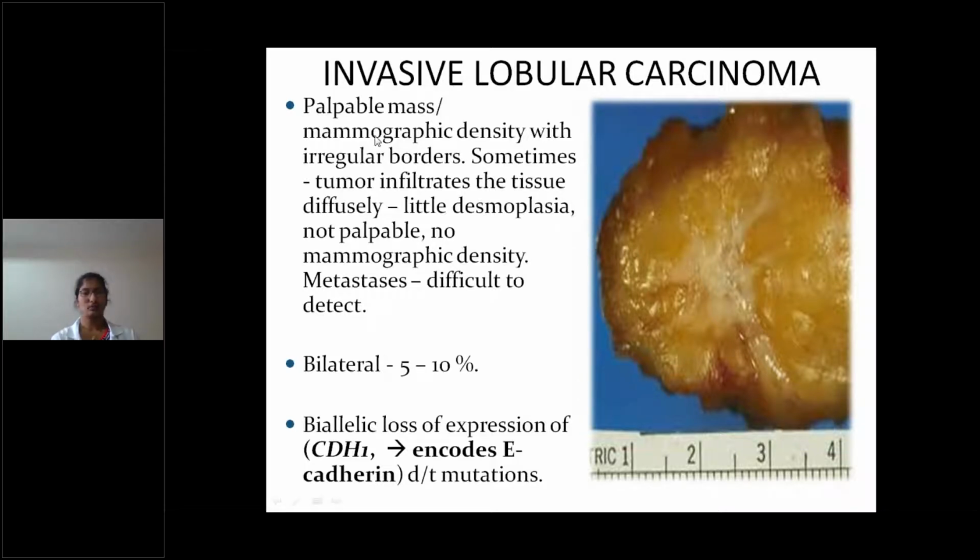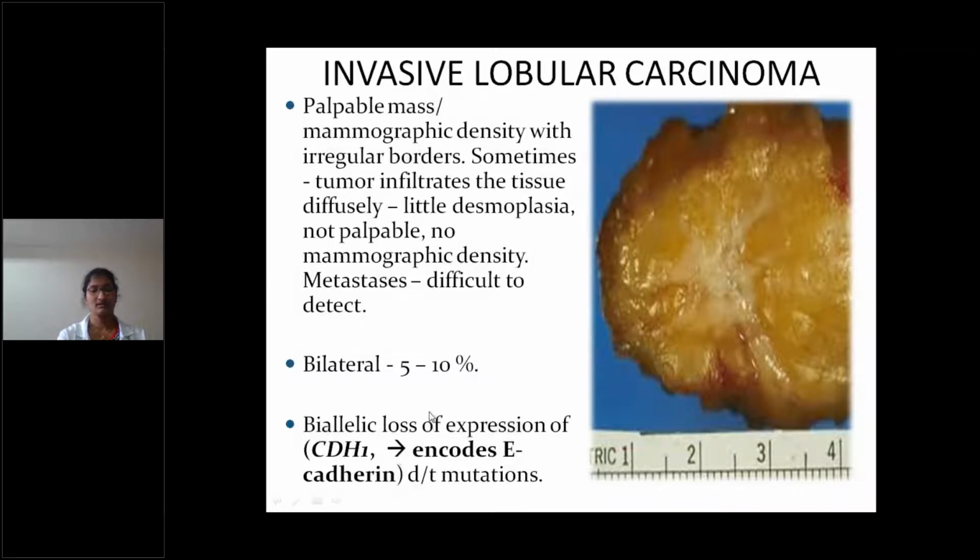Coming to invasive lobular carcinoma, invasive ductal carcinoma is a palpable mass, with mammographic density with irregular borders. Sometimes the tumor infiltrates the tissue subtly, and in lobular carcinoma the mass is not palpable and there is no mammographic density. These are the differences between invasive ductal and invasive lobular. Metastasis is difficult to detect. It is bilateral in 5 to 10% of cases.